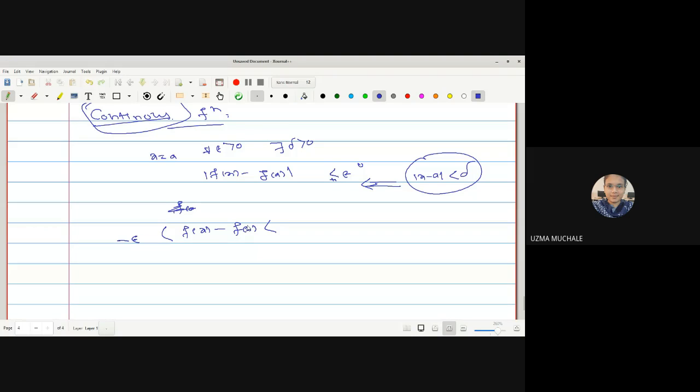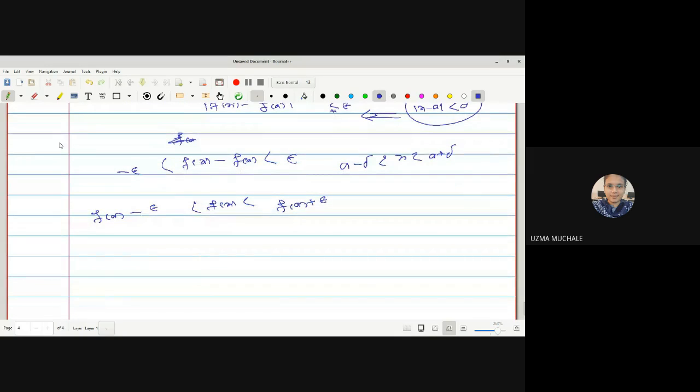This is minus epsilon to epsilon, so hence f of x will lie in the region f of a minus epsilon to f of a plus epsilon, whenever x lies in the interval a minus delta to a plus delta.